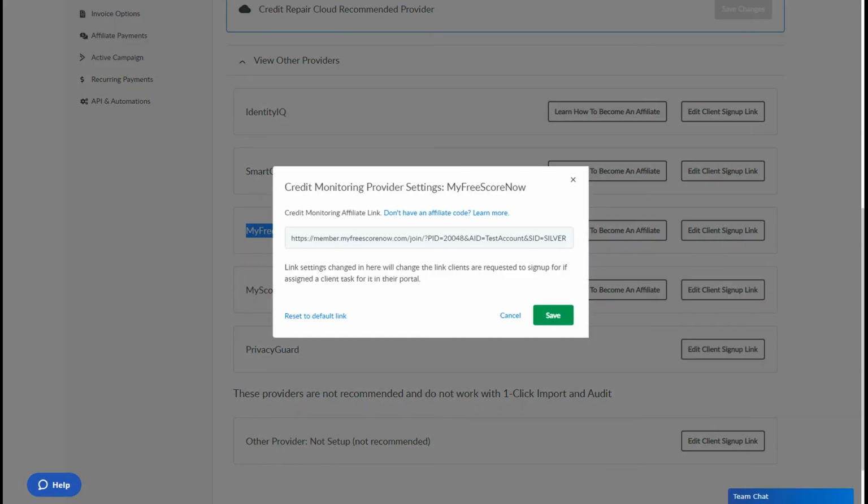You would see a default link. Please delete it and then copy the link that you have from your welcome email that we sent you. Or you can also find your link in your affiliate portal in the My Links section. So copy it and paste it here and then click on Save.